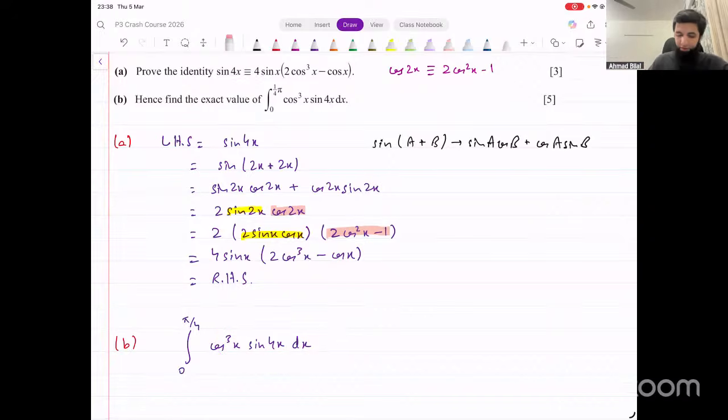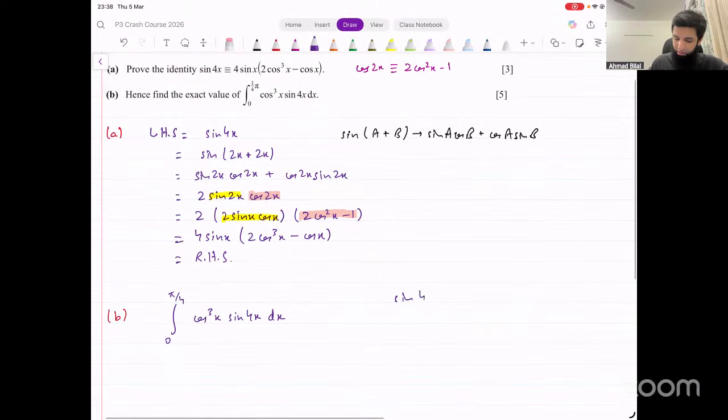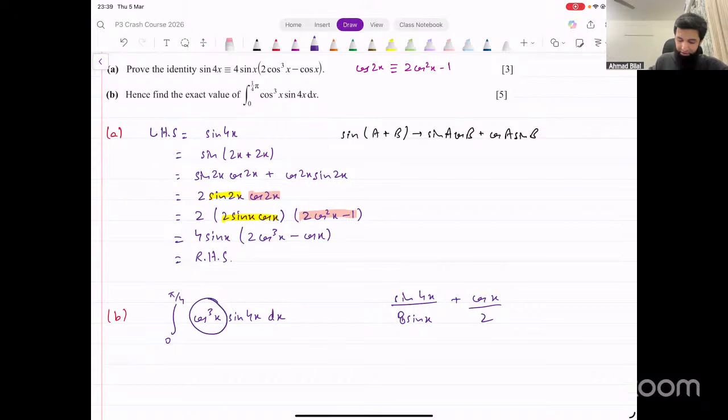So what I'm thinking of is we've got this identity in the first part. What we can say is let's take it to the other side, sine 4x divided by 4 sine x. I'm just thinking if that might help. And then this cos x goes to the other side, becomes plus cos x divided by 2. If we replace cos cube x with this, is that going to make things any simpler? Not really. So that doesn't look like a good idea. Let's see what else we could do.